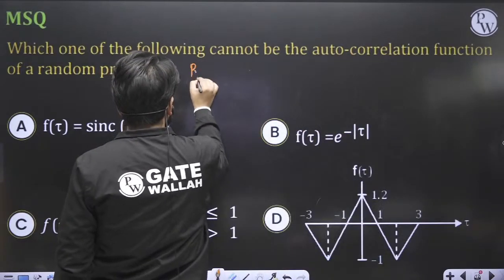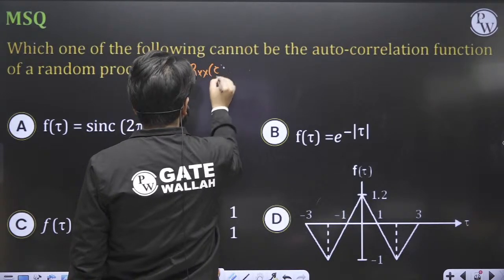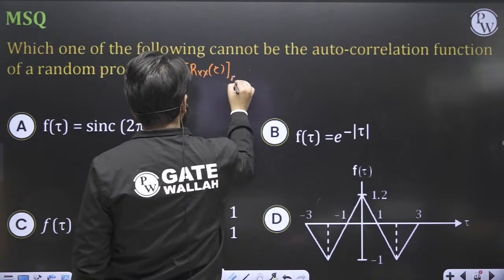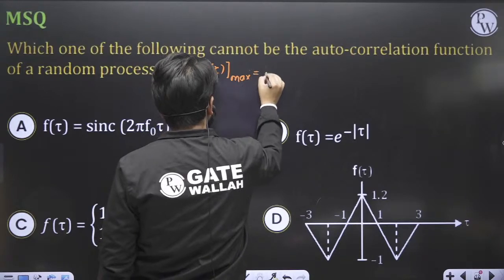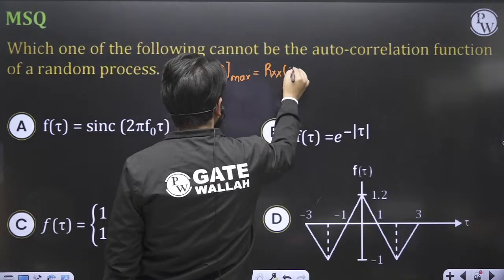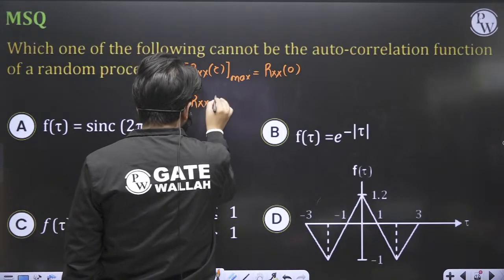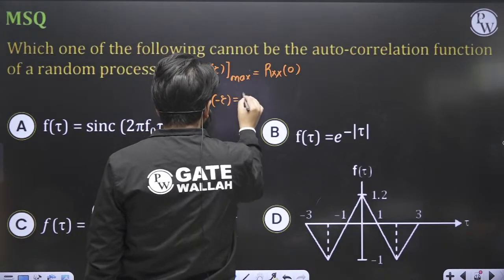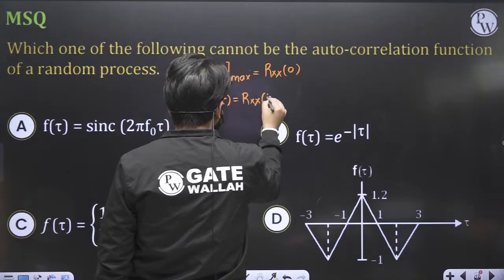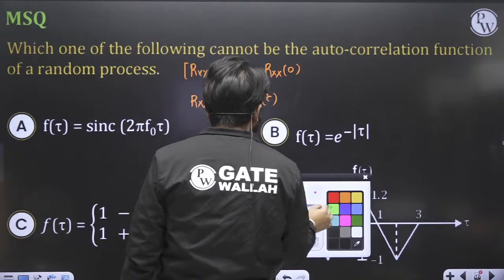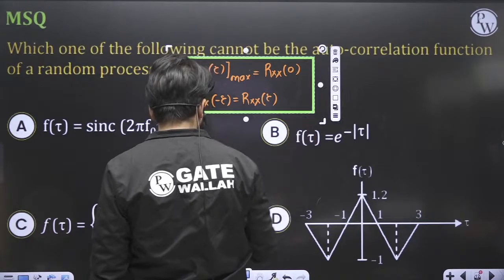First of all, the value of the autocorrelation function has to be maximum at tau equal to 0. Secondly, the graph of the autocorrelation function has to be even in nature. Fine.